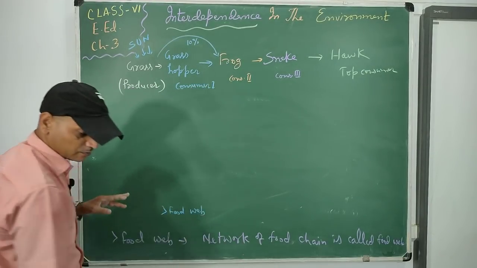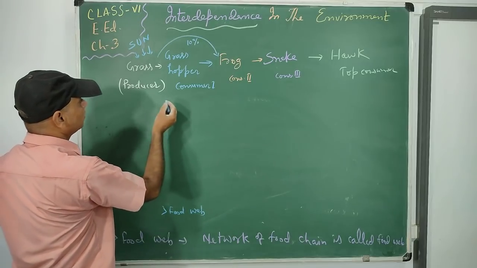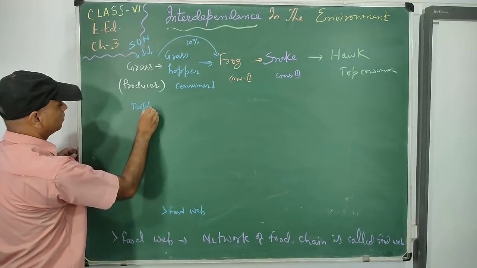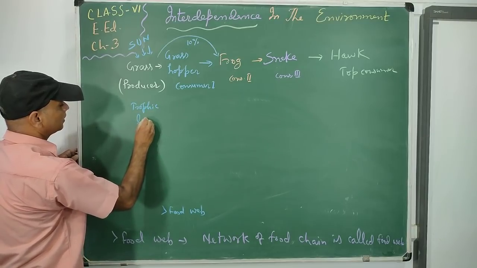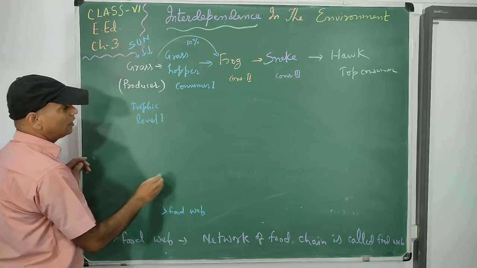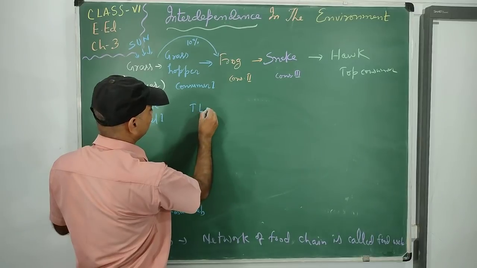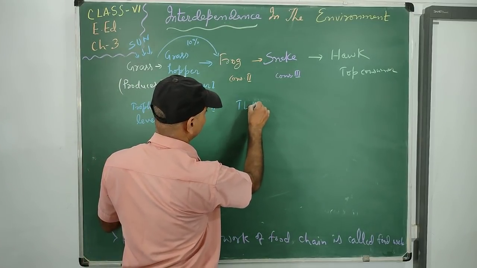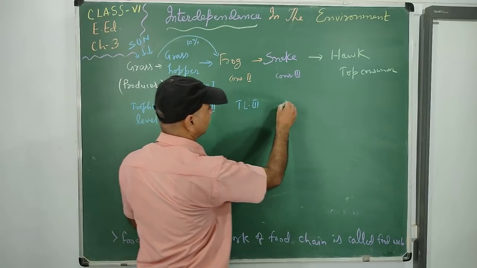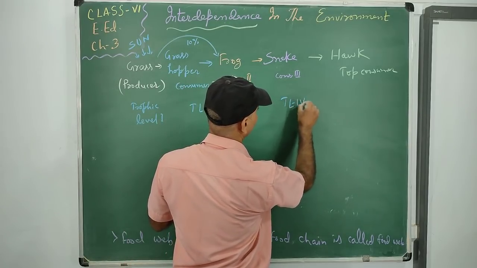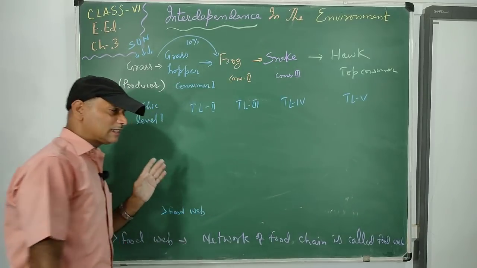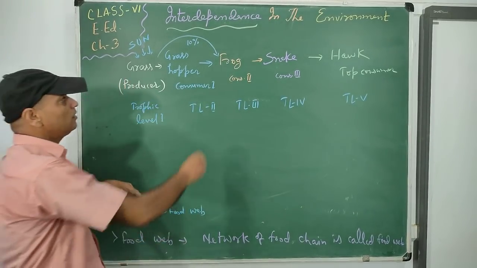See, this is the trophic level. Trophic level 1, trophic level 2, trophic level 3, trophic level 4, trophic level 5. So this is the transfer of energy from one trophic level to another.